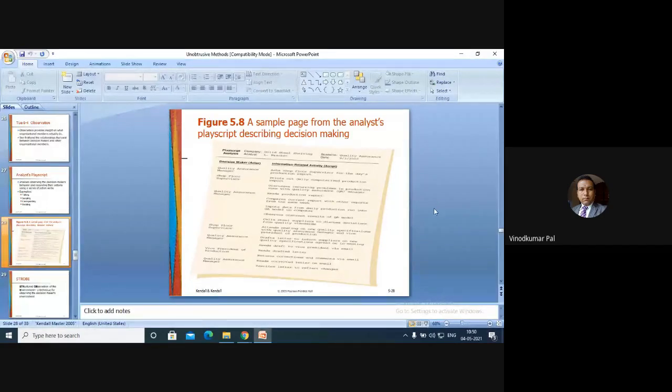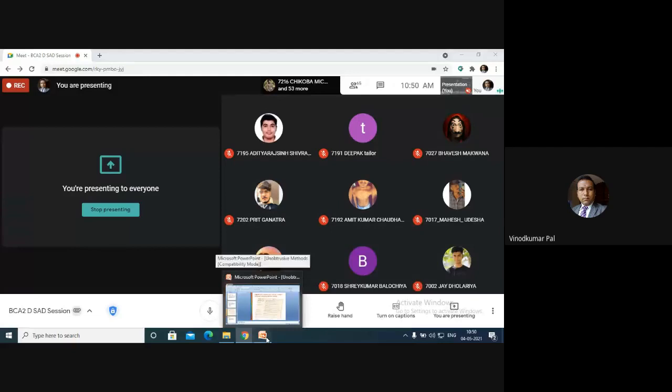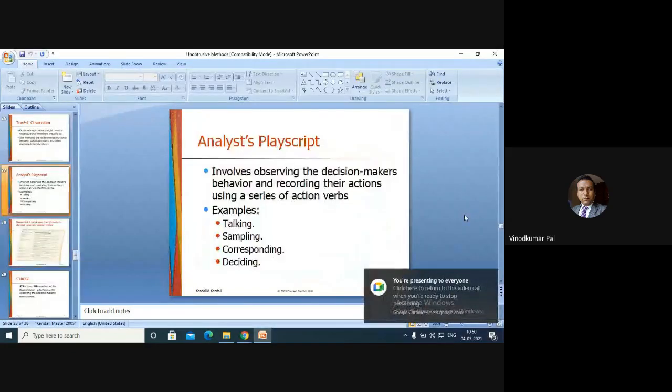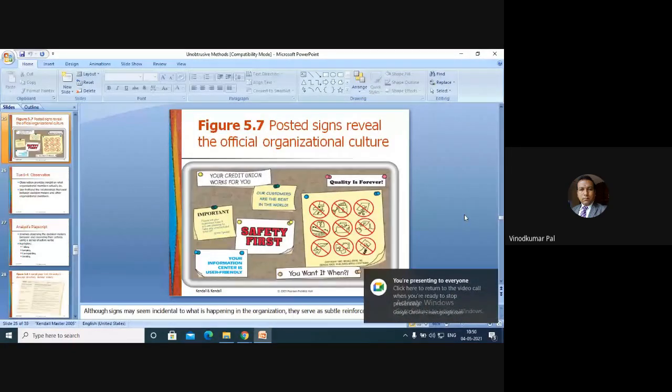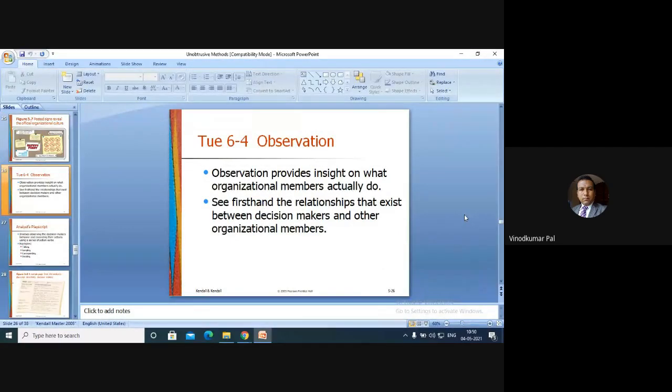The only point left in this particular topic is observing the decision maker's physical environment. So I will just revise this one, and it will also help you connect it with this topic. Last time I talked about how you are going to observe the decision maker's behavior.